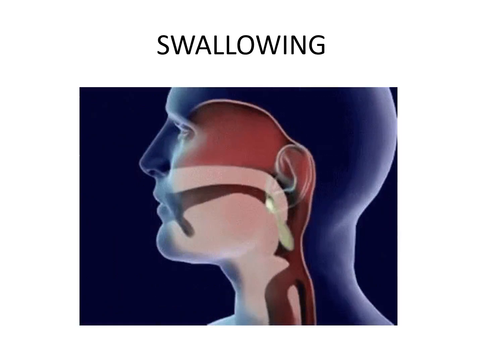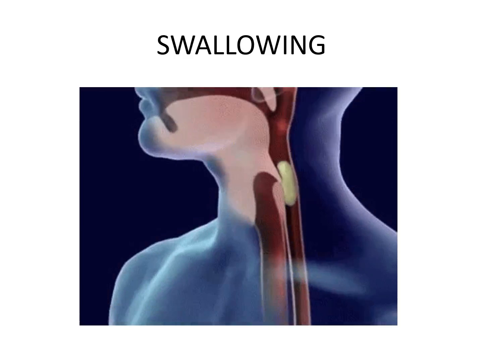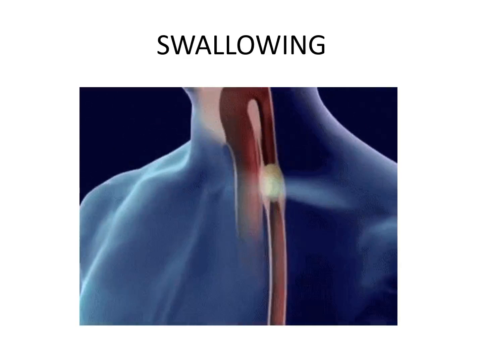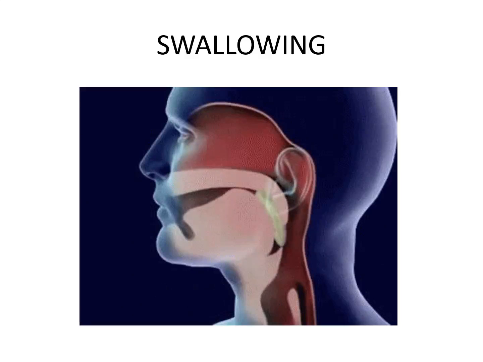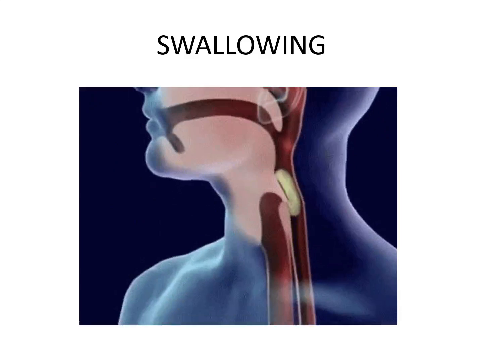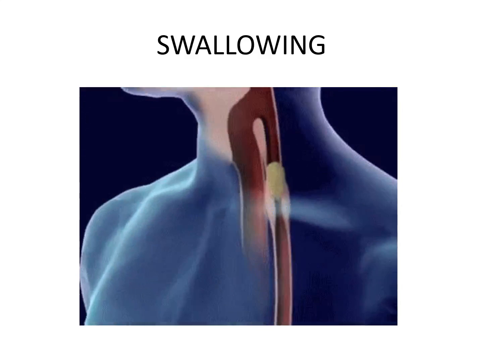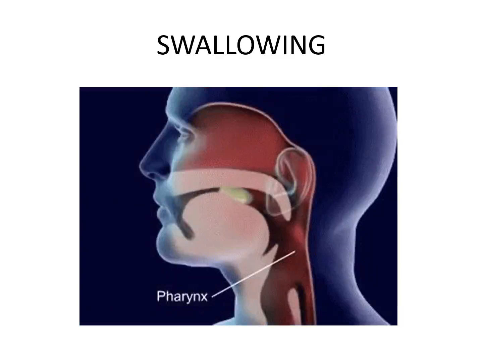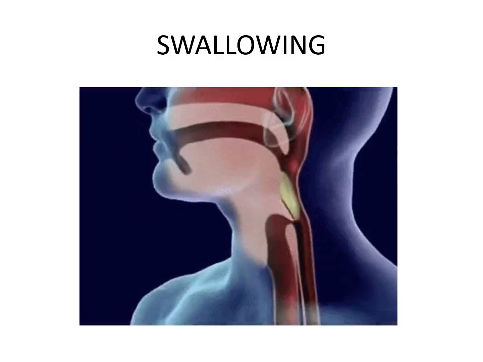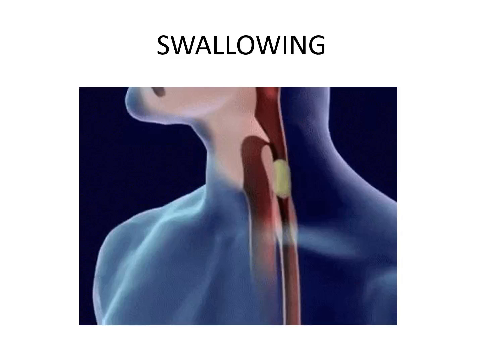Basically, the pharynx is of three types: nasopharynx, oropharynx, and laryngopharynx. So the bolus is thrown into the oropharynx with the help of the epiglottis.